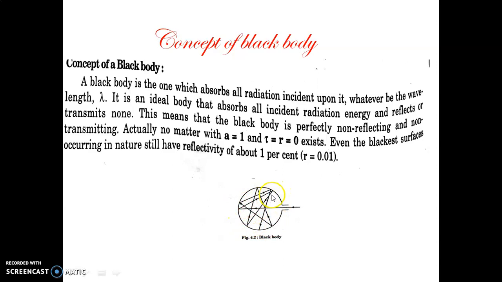So it will be reflected, partly absorbed, and again reflected, partly absorbed. In this way all the energy of this incident radiation will be absorbed at the end of different cycles. Then this body becomes a perfectly black body. So this is called the concept of a black body, which was proposed by the scientist Kirchhoff.